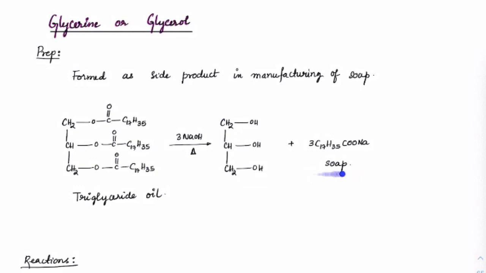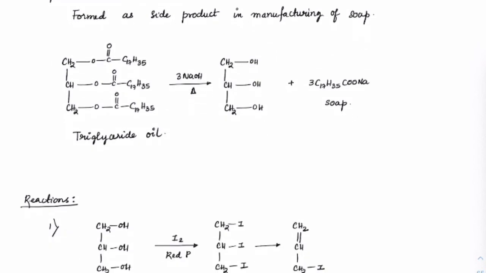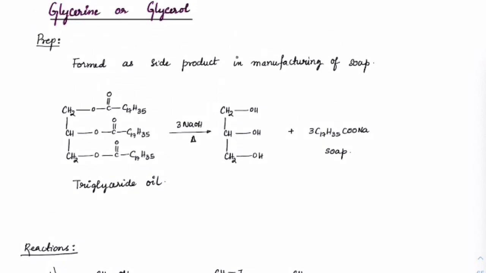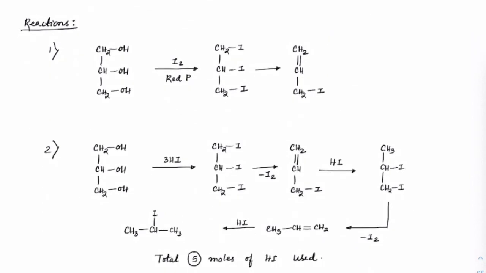This is called stearate soap. We have recently done the same thing while we were doing chemistry in everyday life. So this is a preparation reaction. Majorly, industrially also, glycerin is prepared this way. Next. See, the same reactions we have seen for glycol are repeated, but just focus on the number of moles here, okay?